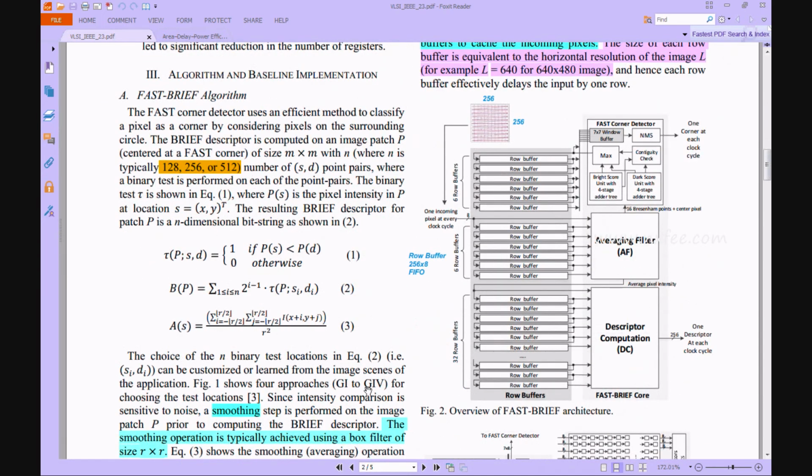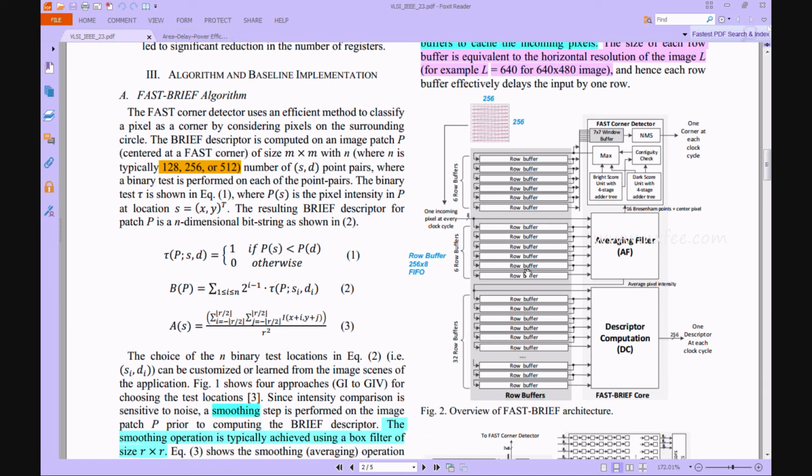This is an overview of the FAST BRIEF architecture. Here they take a 256 by 256 image size as input, with one incoming pixel at every clock cycle. Once the input image pixel passes through the input, it passes directly to the averaging filter and also to the row buffer. Here there are 6 row buffers, and each row buffer works as a FIFO buffer.